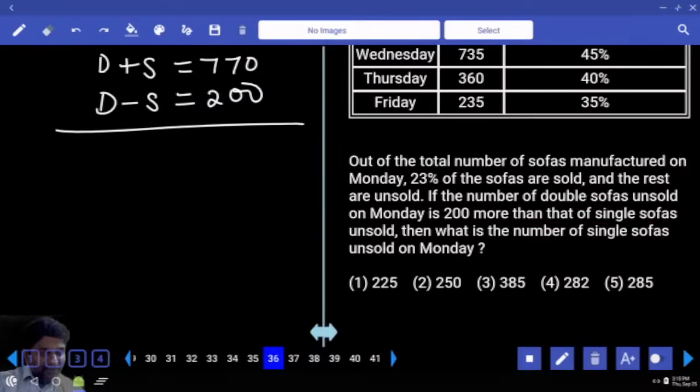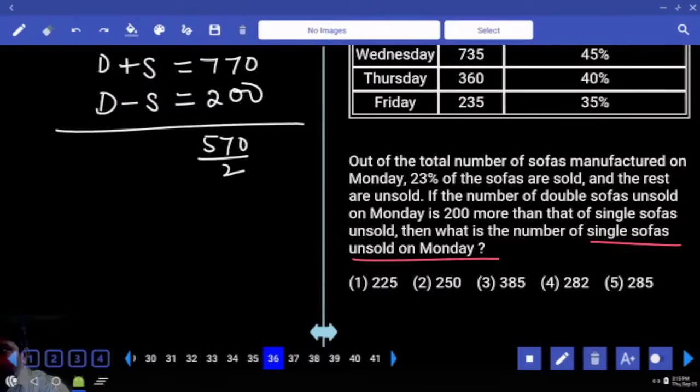Question is about number of single sofas unsold. Single sofas, is it bigger number or a smaller number? Because minus s is there, it should be the smaller one. Bigger one is double one. Am I right? How do you get smaller number? Difference divided by 2. 285, fifth option.